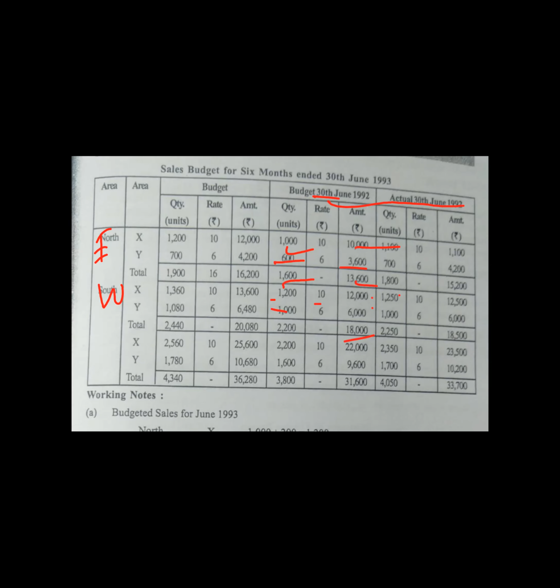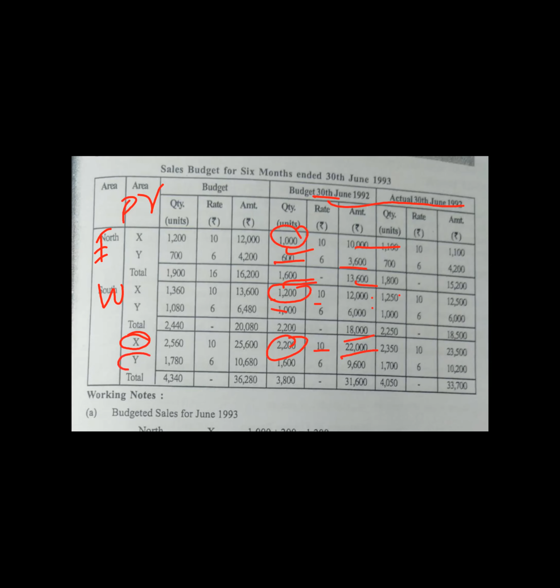Now you will add not area wise but product wise. Okay, this is product wise. For product X you take only X. Here how many units? X 1,000. Here how many units? 1,200. Total 2,200. Then multiply with 10 rupees, you will get 22,000.